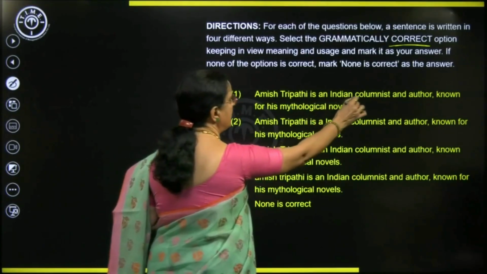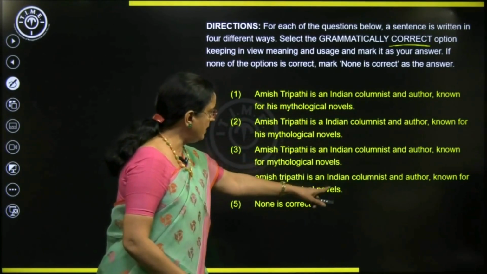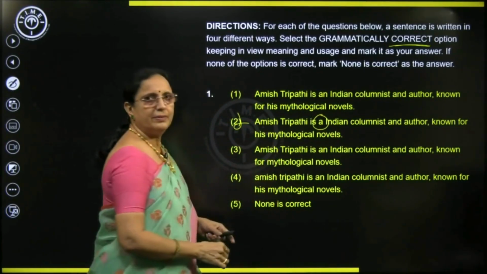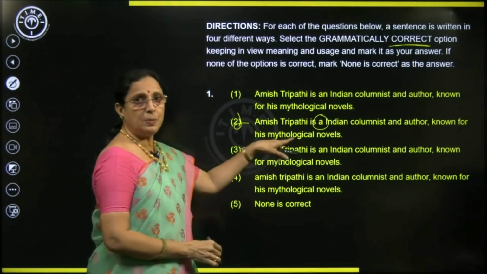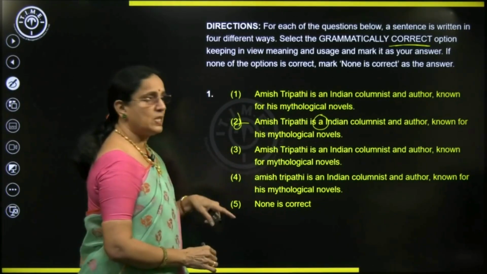Amish Tripathi is an Indian columnist. I stop there. So, check. Amish Tripathi is an Indian columnist. What's the error? This is the error. And I will explain the correction later. Let's decide. Next one.